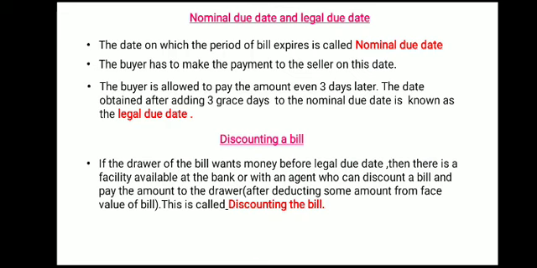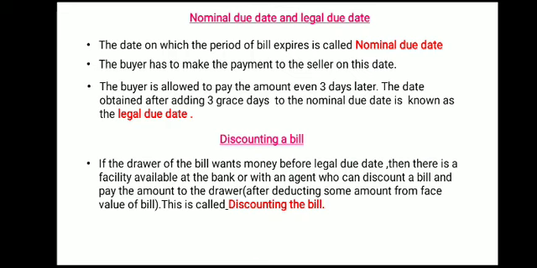The drawer wants the money. The drawee of the bill is not in the scenario. He can't pay the bill before the legal due date. So the bill can be paid by the bank. So the bank comes in the picture, or any agent. And what do they do? They discount the bill and pay the amount to the drawer. Do they pay the whole amount to the drawer?